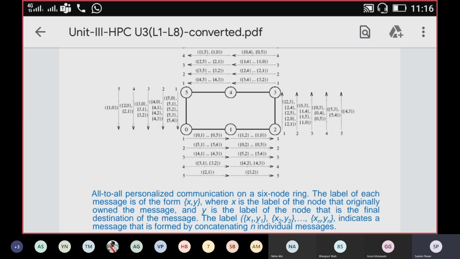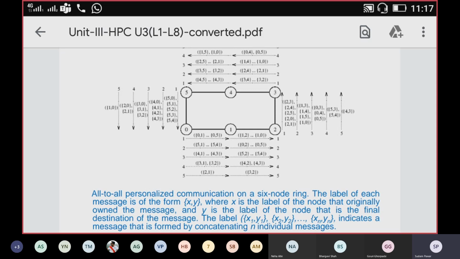In the third step, 0 will receive the messages 30, 31, 32, and the message to be retrieved is only 30, the message sent by node number 3, and it will forward 31, 32 to the next node. In step number 4, the 0th node will receive the messages 20 and 21, and the message to be retrieved in the fourth step is its own message, that is 20, sent by node number 2. Then in the final step, 0 will receive the message 10, which is its own message sent by node number 1, and it will retrieve that message, and there is no message remaining to forward to the next node, that is 1.